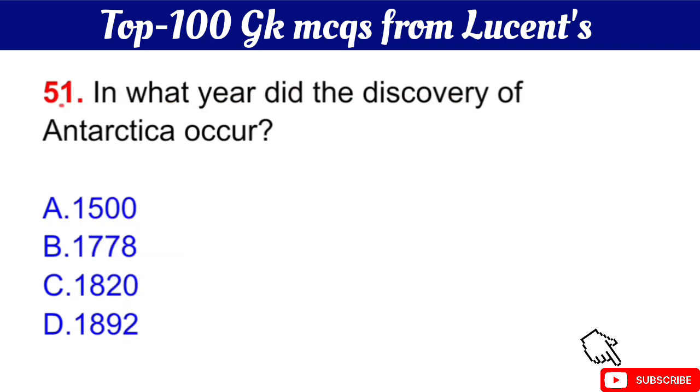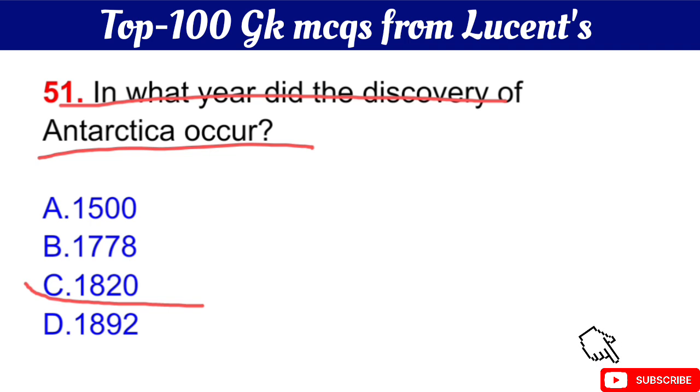Number 51 is in what year did the discovery of Antarctica occur? Your question is in what year did the discovery of Antarctica occur? The right answer is option C, 1820. In 1820, the discovery of Antarctica occurred.